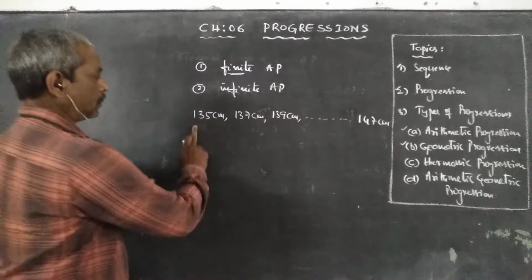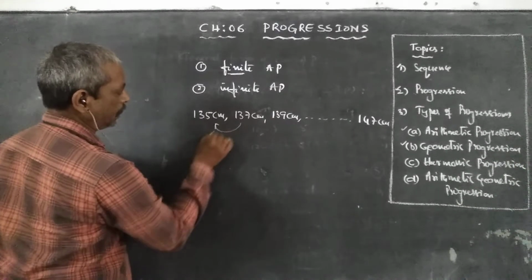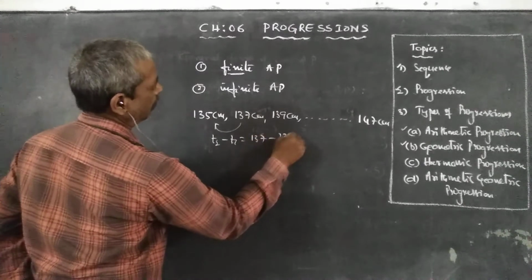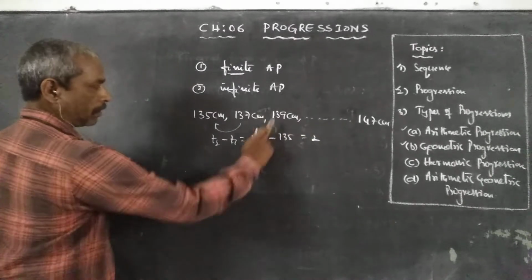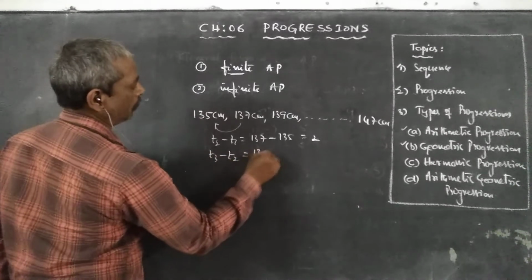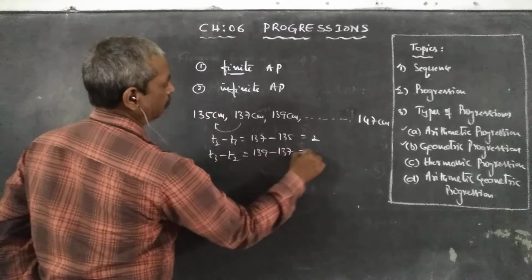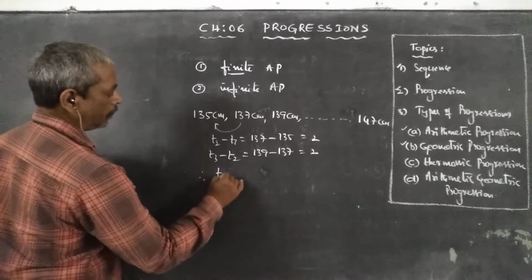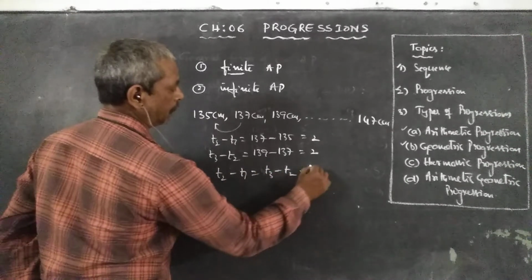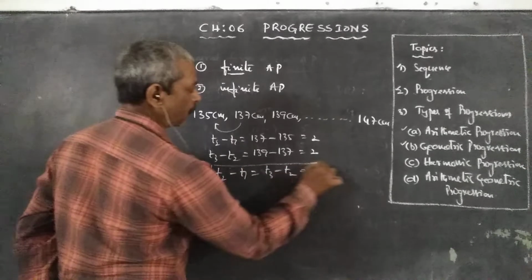Now observe T2 minus T1. 137 minus 135 is equal to 2. Next, T3 minus T2, 139 minus 137, that is 2. So we observe here T2 minus T1 equals T3 minus T2 is equal to 2, which is the common difference.